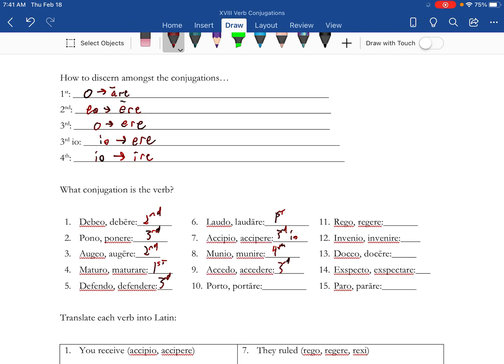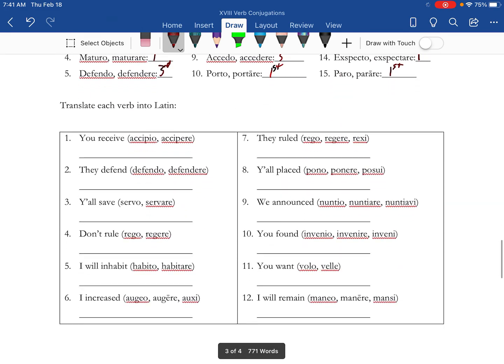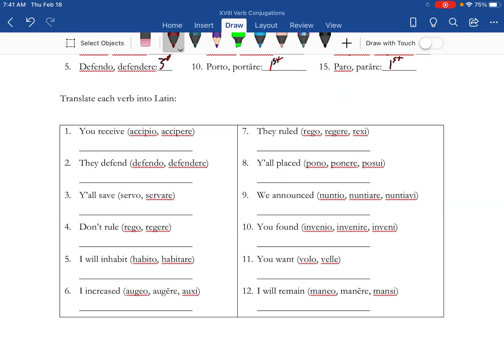O to ERE is third. O to ARE is first. O to ERE is third. IO to IRE is fourth. EO to ERE is second. O to ARE is first, and O to ARE is first as well. Now you use your knowledge of the conjugations with the green verb sheet to translate these.